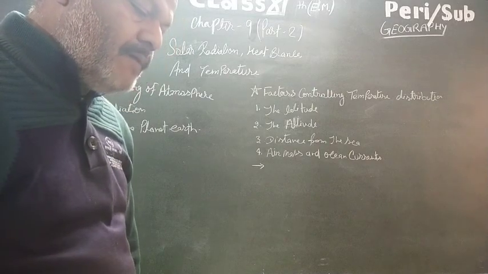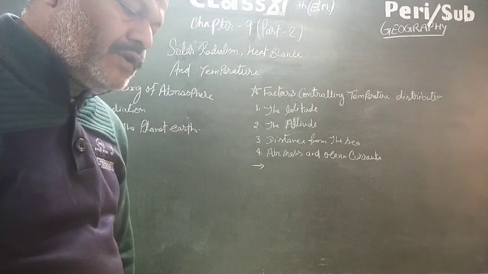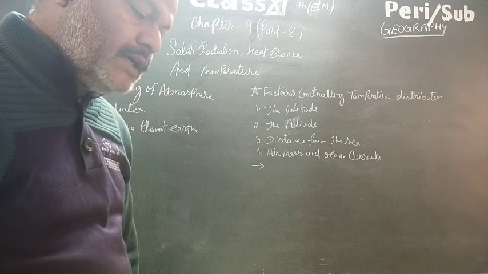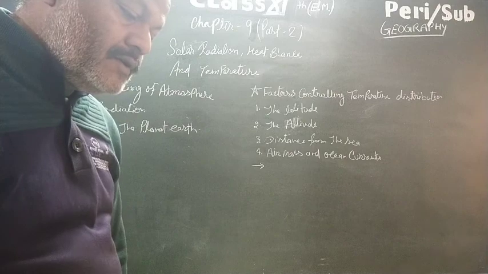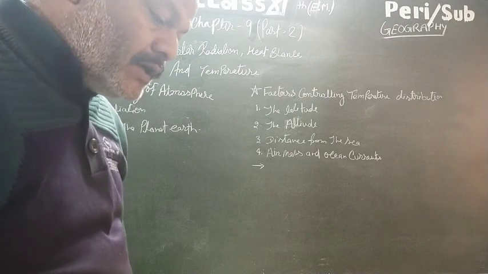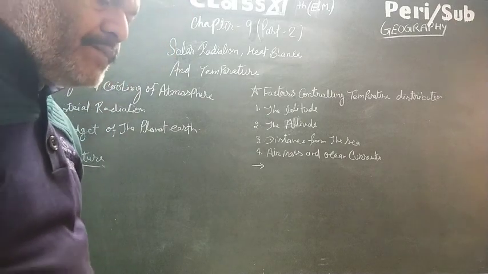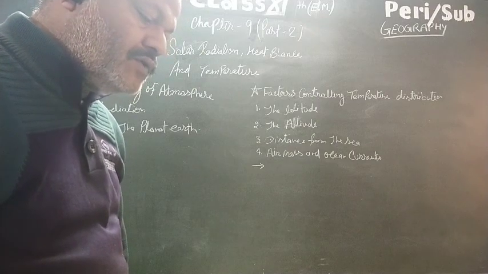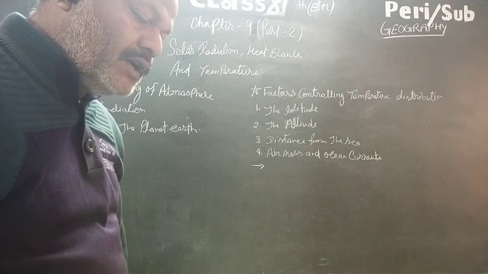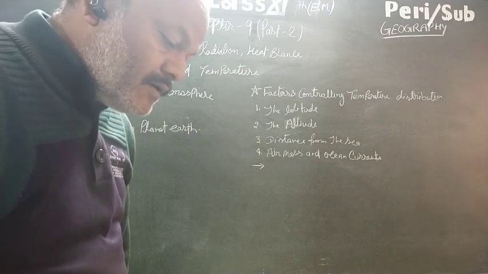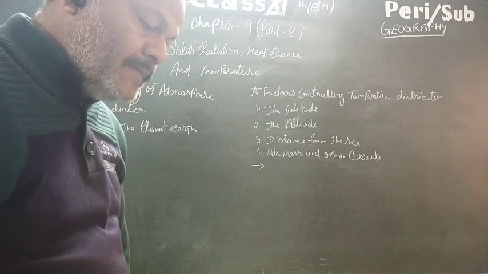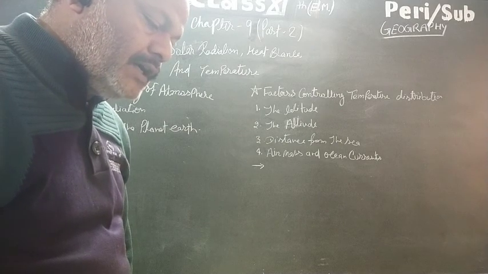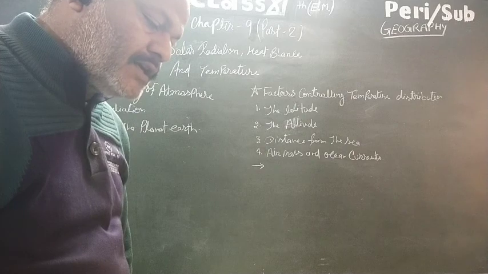The remaining 65 units are absorbed: 14 units within the atmosphere and 51 units by the Earth's surface. The Earth radiates back 51 units in the form of terrestrial radiation. Of course, 17 units are radiated to space directly, and the remaining 34 units are absorbed by the atmosphere, 6 units absorbed directly by the